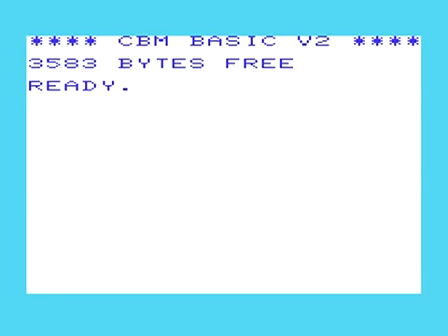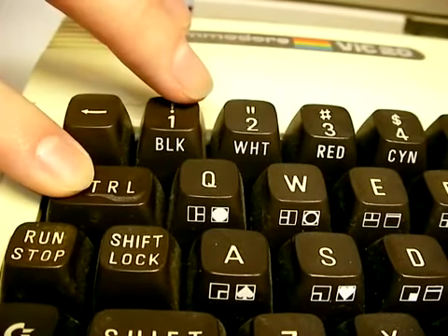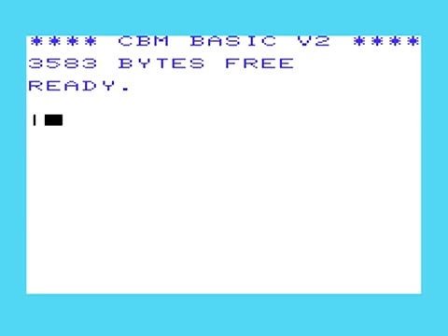When you first turn it on, this is the screen you'll see. You'll notice it only shows 3.5 kilobytes of RAM because that's all that is available for BASIC to use. The screen editor is very friendly and will allow you to cursor around on the screen. If you hold down the control key and press a number, it will change the color you're working with.